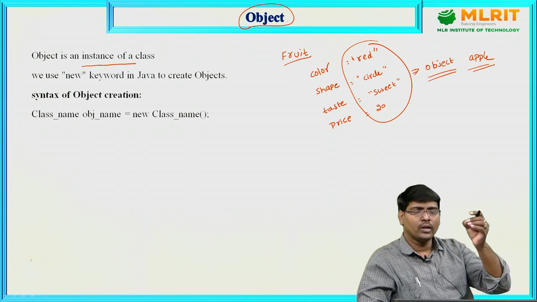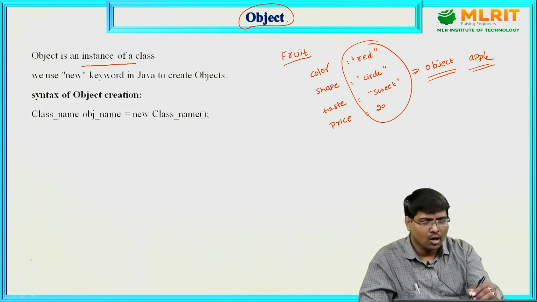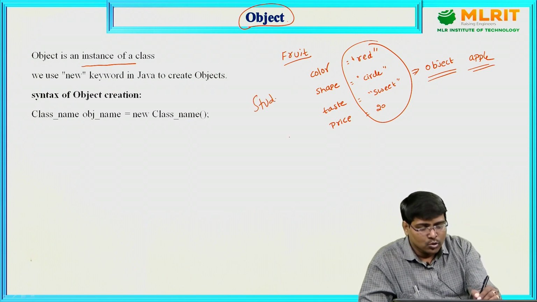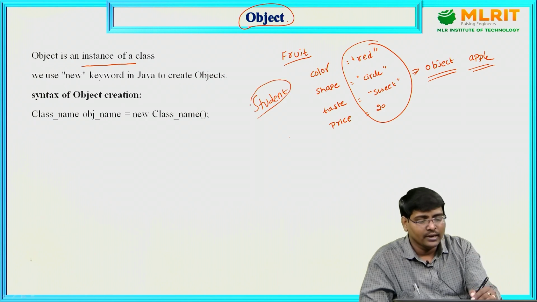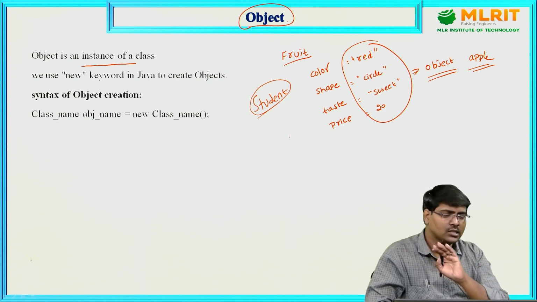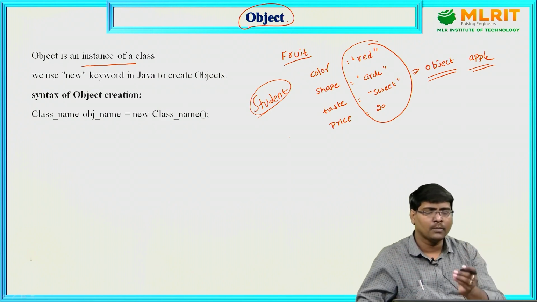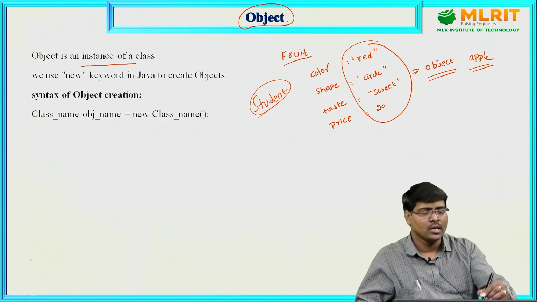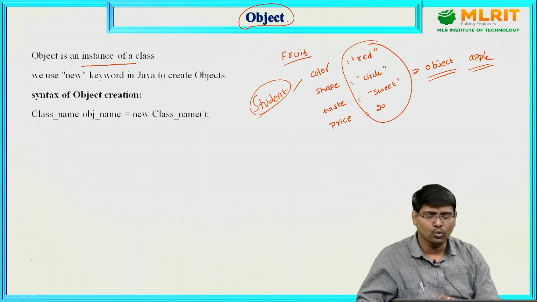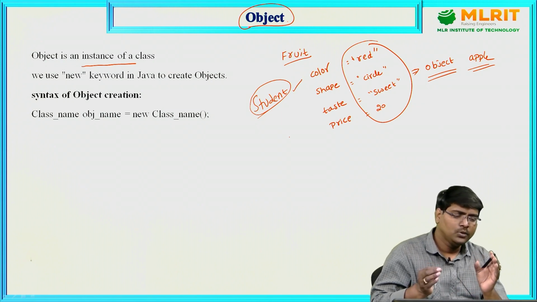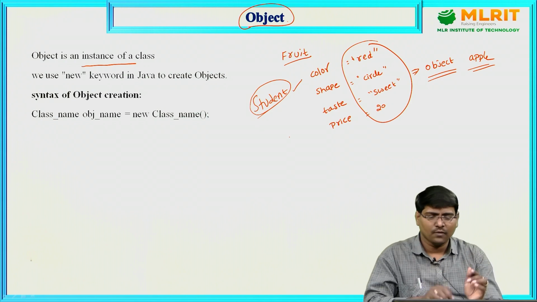All these students 1, 2, 3, 4 are called objects, but the general term student does not exist as such. Generally we use the common term: if anybody is studying something, they are called students. Clear? An object is an instance of a class.